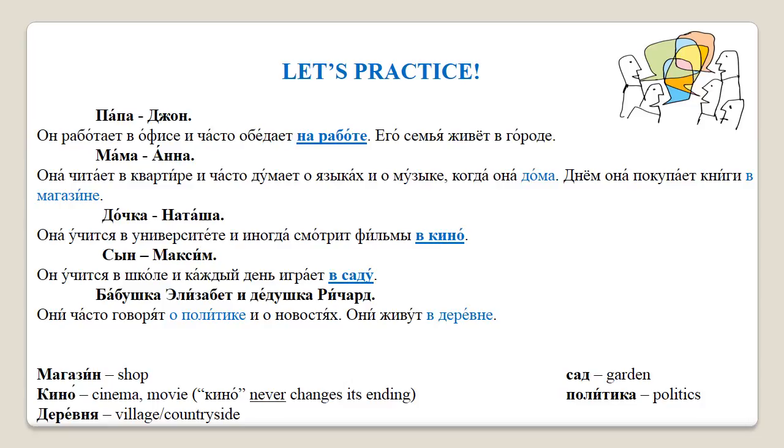Also note that the noun sad, garden, is used with the ending u. A small group of Russian nouns will have ending u in the prepositional case. Supplementary material attached to this lecture provides all the relevant information on this matter.